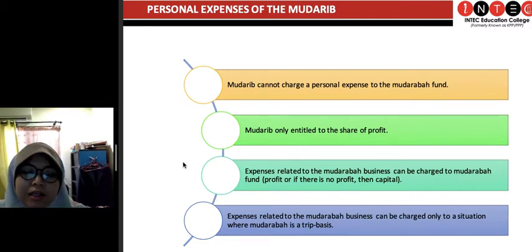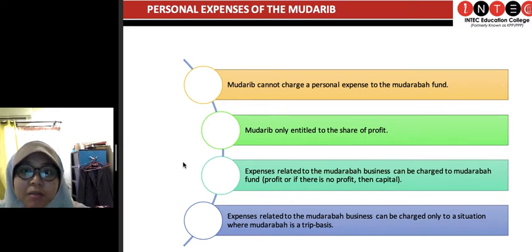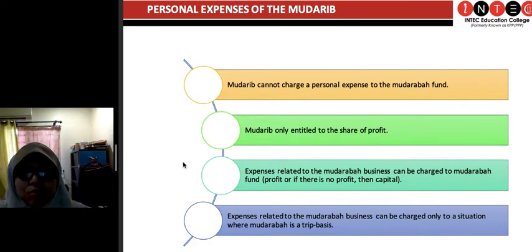While conducting business, ada makan minum, and mudarib makan juga. Perhaps he travels everywhere. If this is a business travel, then of course it's related to the business, and you can charge it to the business. But how about if I'm going on holiday back to my hometown and things like that? These are considered personal expenses of the mudarib.